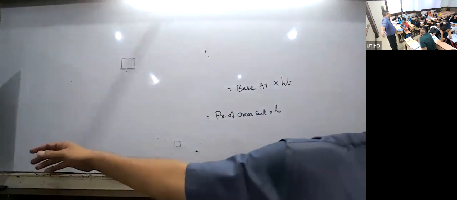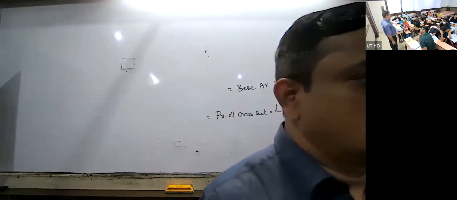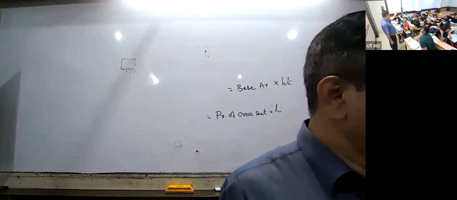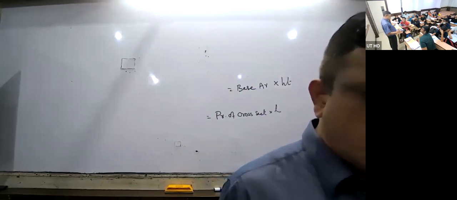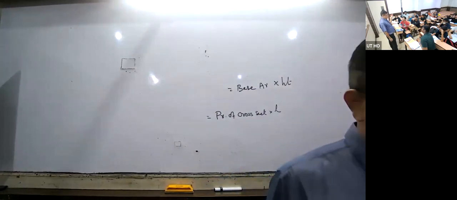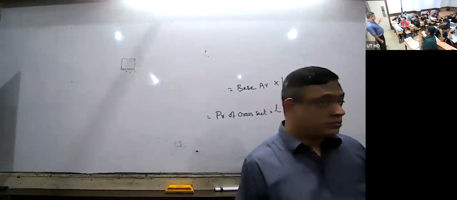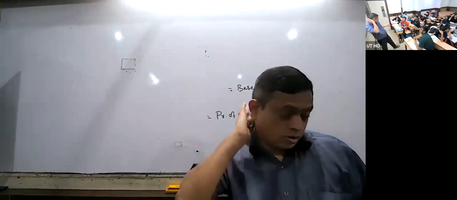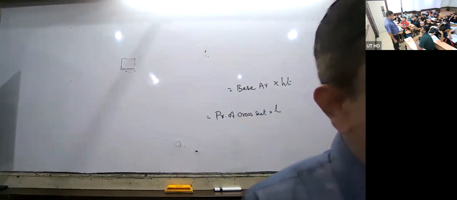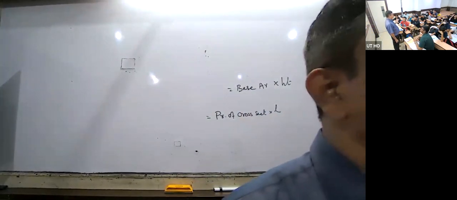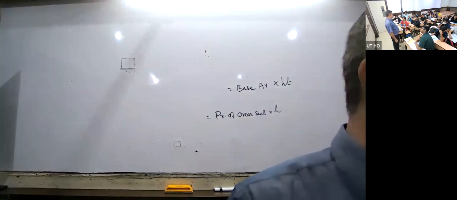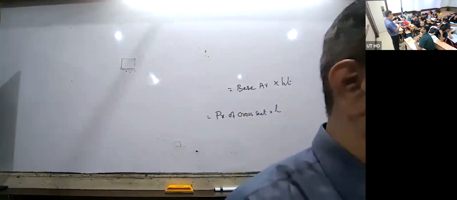You know what the cuboid is? What is the cuboid? A solid, three-dimensional means a solid. How many faces are there? 6 faces.